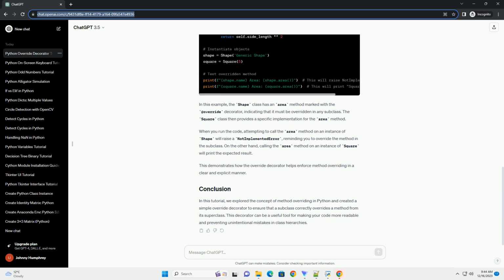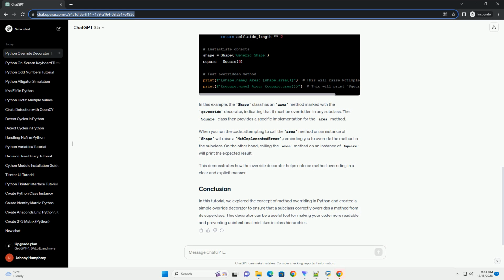The Square class then provides a specific implementation for the area method. When you run the code, attempting to call the area method on an instance of Shape will raise a NotImplementedError, reminding you to override the method in the subclass. On the other hand, calling the area method on an instance of Square will print the expected result. This demonstrates how the override decorator helps enforce method overriding in a clear and explicit manner.